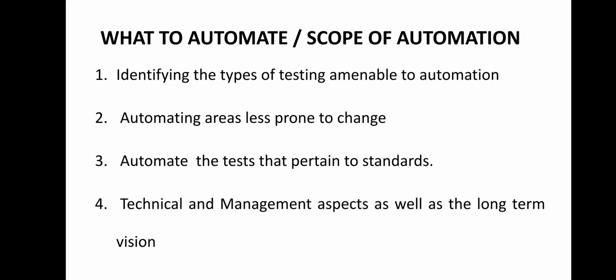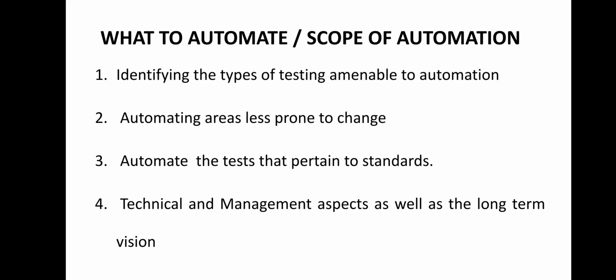Clear? Now one more very important thing: when you are going for automation, you have to approach the management first. You have to see the availability of technical things in your organization, and if you want more or less, you have to talk with the senior management, and take the opinion and commitment of the senior management.